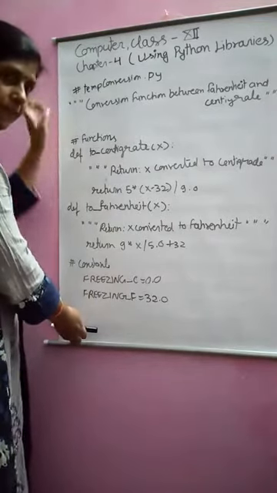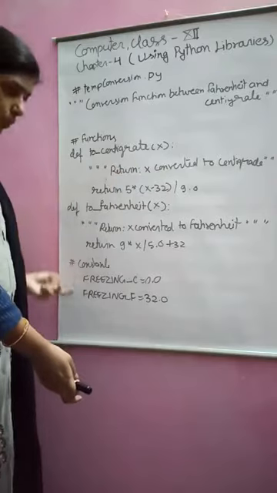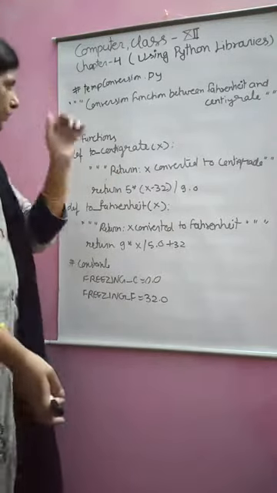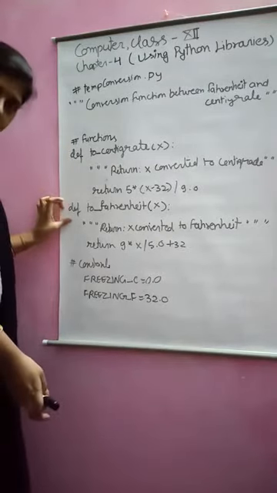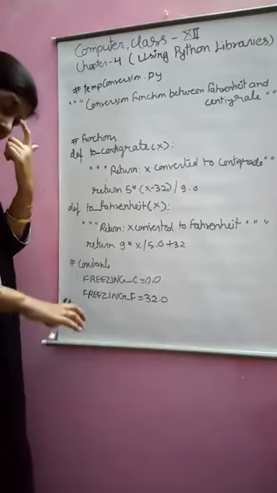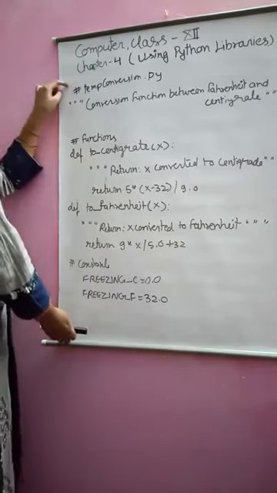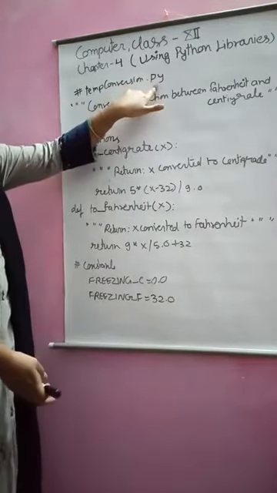This program will not execute standalone because there is no main line. The function cannot run standalone; only when you call it will it run. And the constants too. So save the program using the name .py.